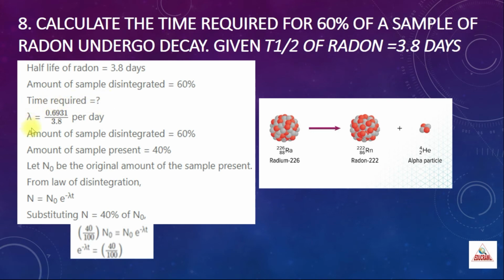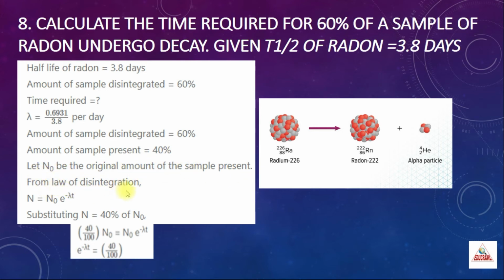So first we will find the lambda value. You know the lambda is equal to 0.6931 divided by t half, where t half is given as 3.8. So substitute that, per day. Amount of sample disintegrated is 60%. So the amount of the sample present is the remaining, which is 40%. So we will consider N naught as the original amount of the sample.